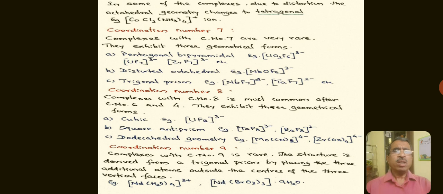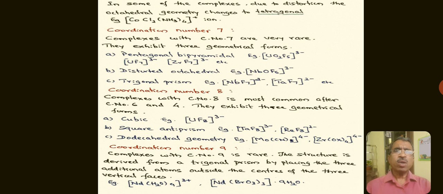Now, the niobate complex of fluorine shows distorted octahedral geometry. Heptafluoroniobate 2- ion and heptafluorotantalate 2- ion also exhibit trigonal prism geometry.